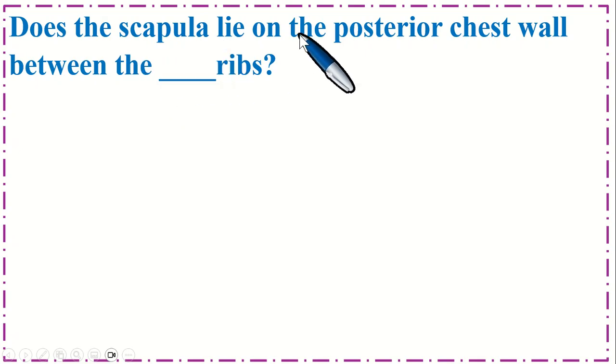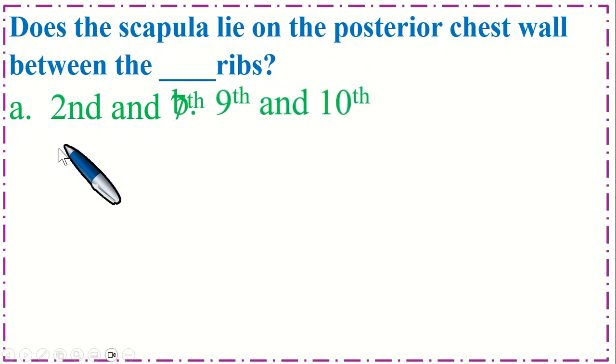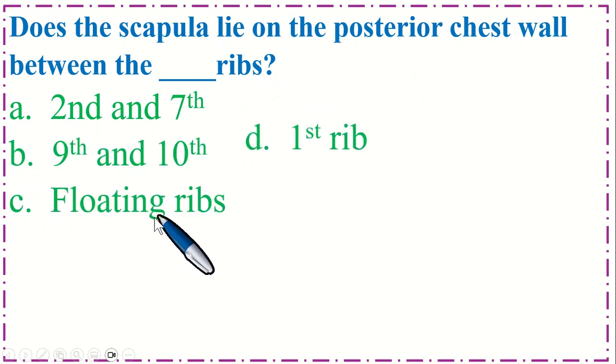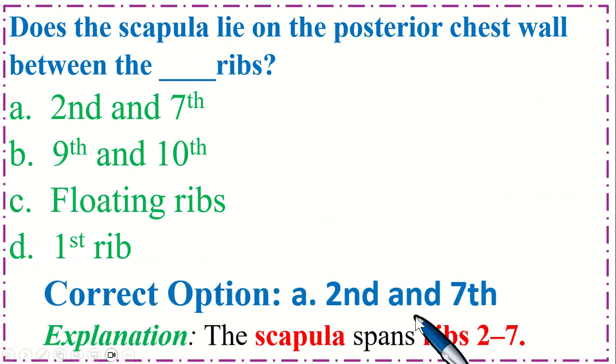Does the scapula lie on the posterior chest wall between the dash ribs? Option A, 2nd and 7th; B, 9th and 10th; C, floating ribs; and option D, 1st rib. So the correct option is A, 2nd and 7th. The scapula spans ribs 2nd and 7th.